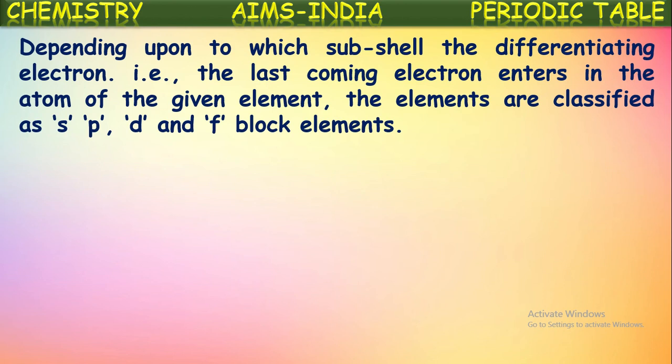So the position of that element is given in different blocks based upon the subshell to which that last coming electron enters in an atom. So in total, the modern periodic table is classified into 4 blocks based upon the subshell into which the differentiating electron enters for the elements.